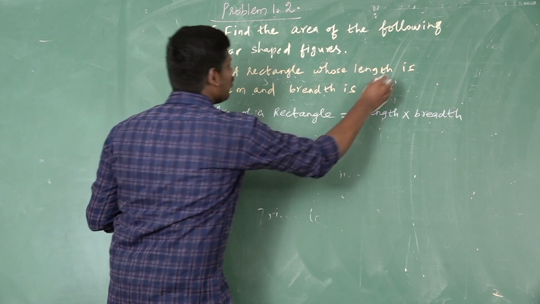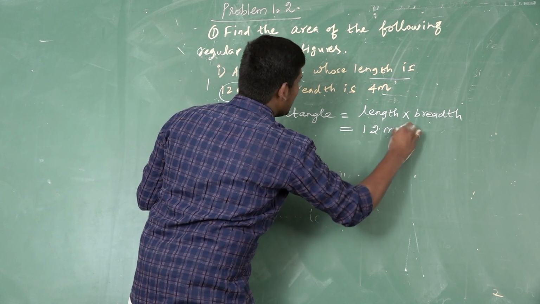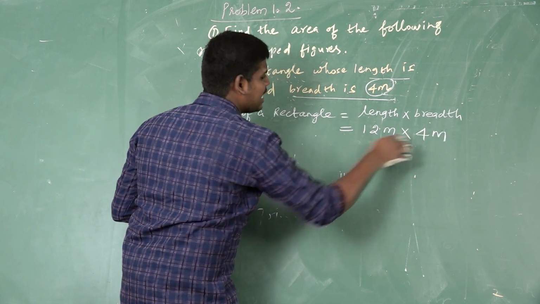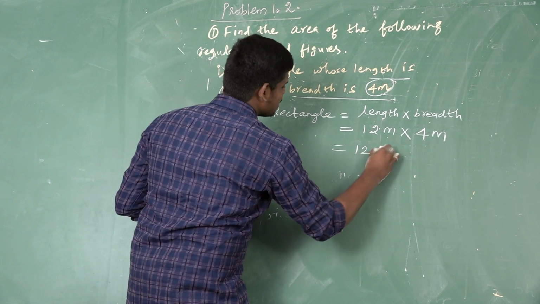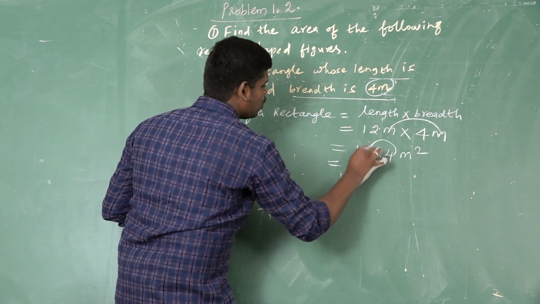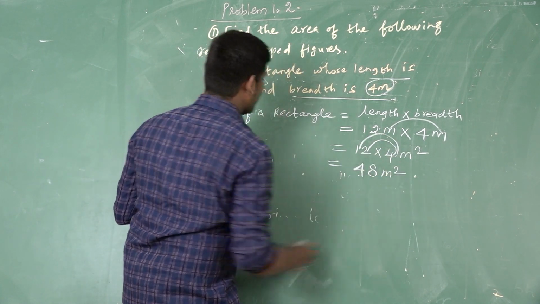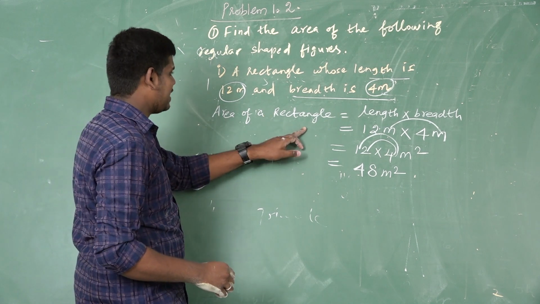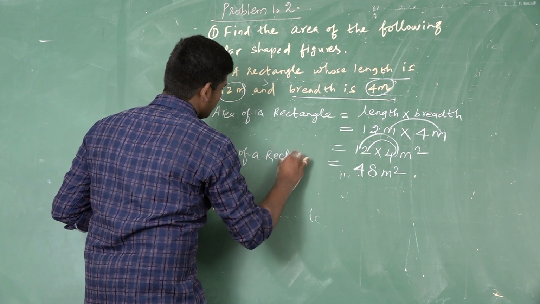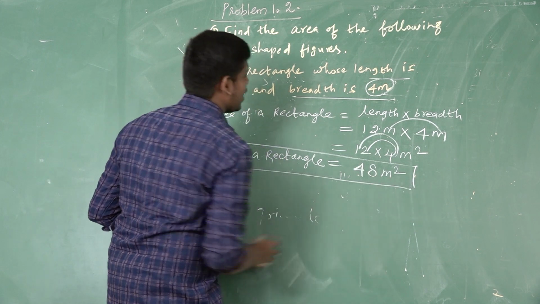The length is given as 12 meter, and the breadth is 4 meter. So 12 multiplied by 4, meter into meter, meter square. 2 4s are 8, 1 4 is 4, so 48 meter square. This is the area of the rectangle. So the area of the rectangle is equal to 48 meter square.